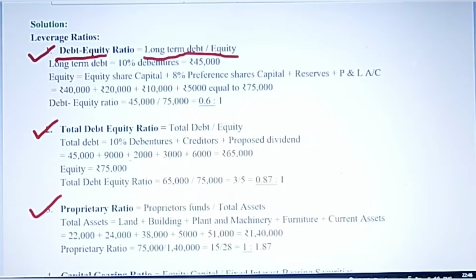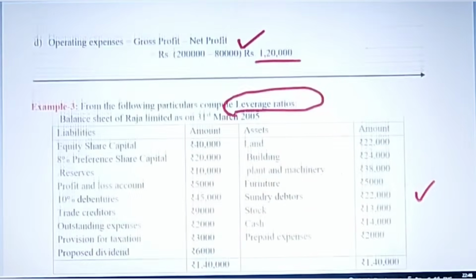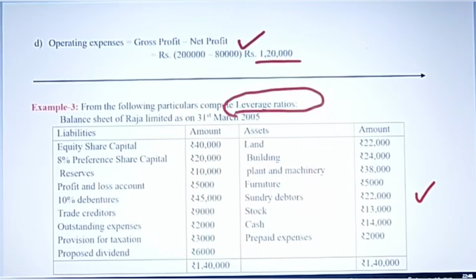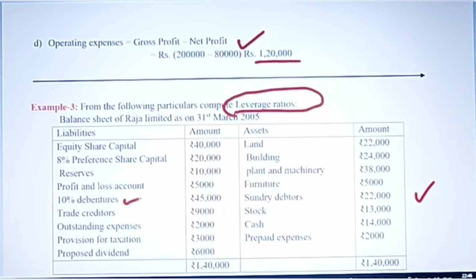And this long term debt includes debentures. Basically now these debentures are given in the question, this 10% debentures. So this amount is given in the question, 45,000.